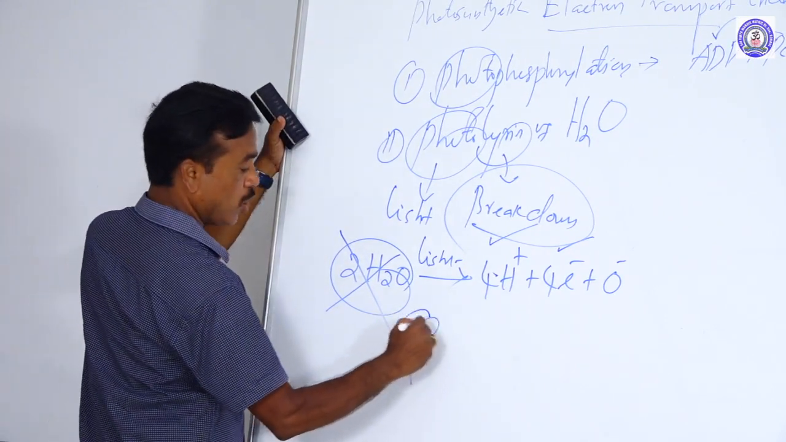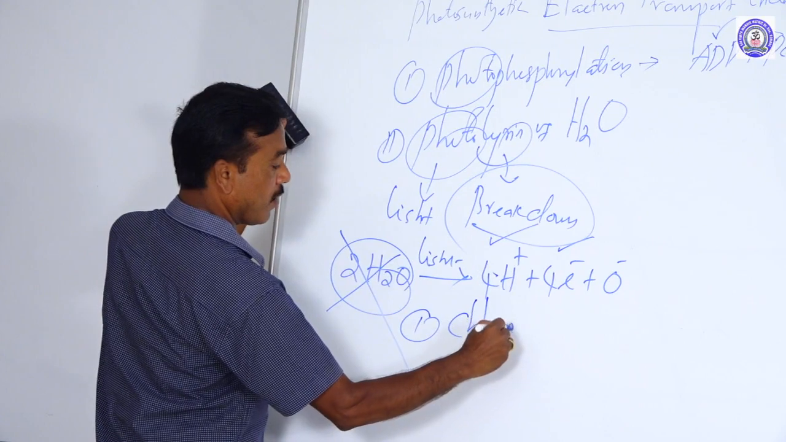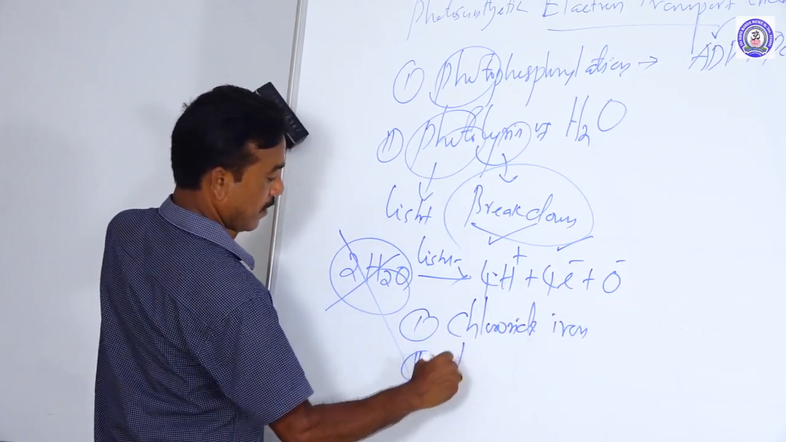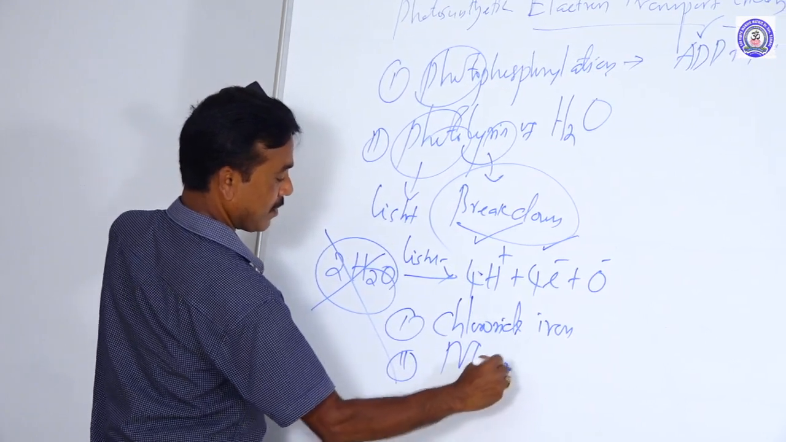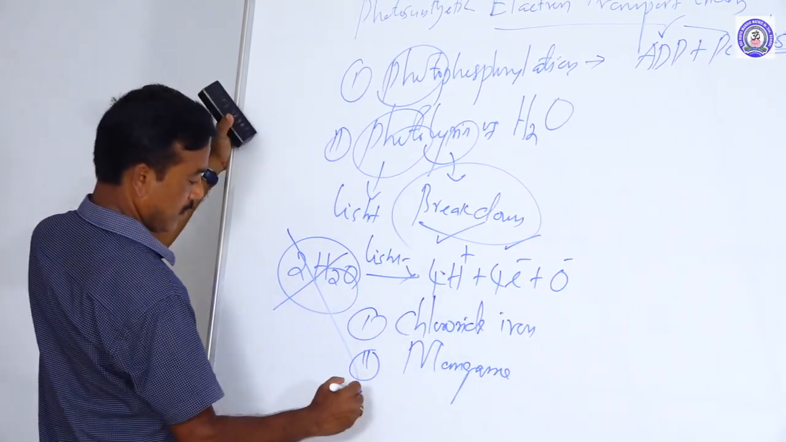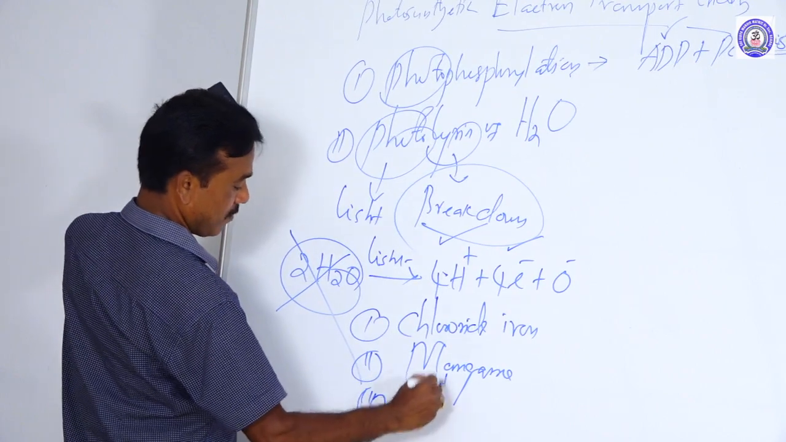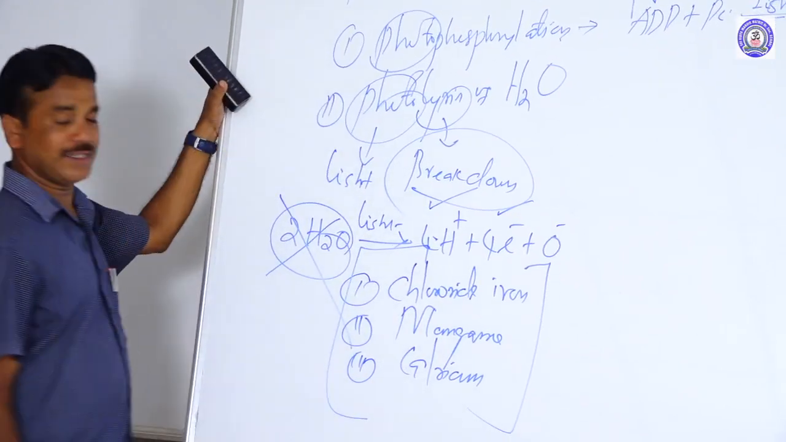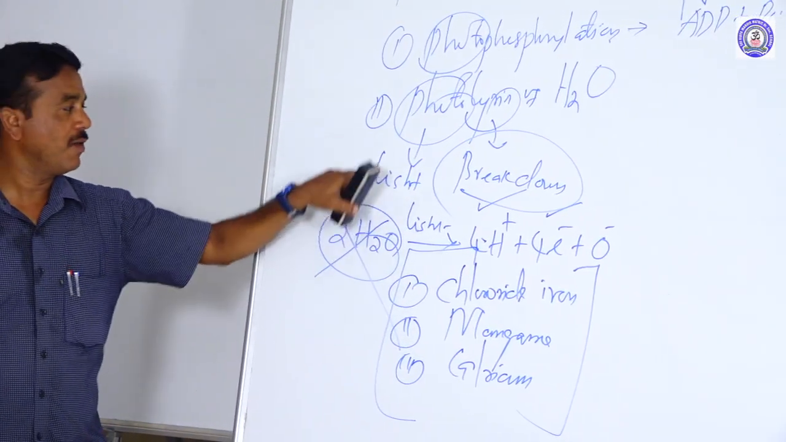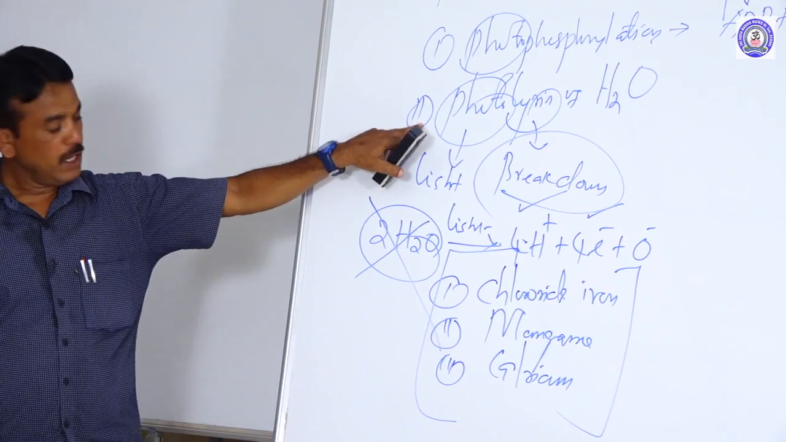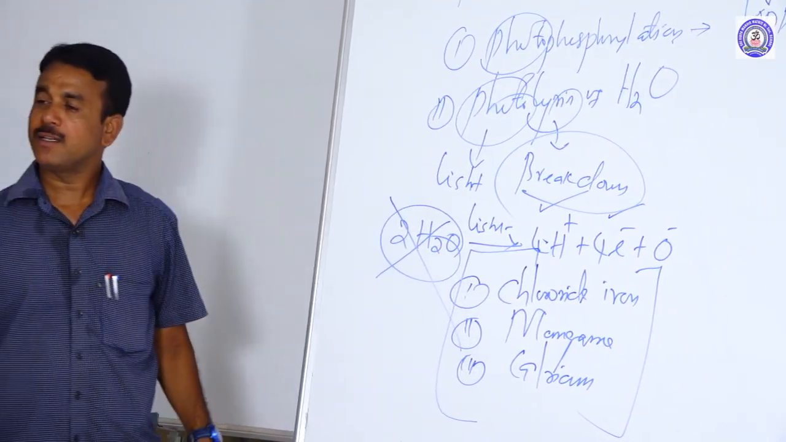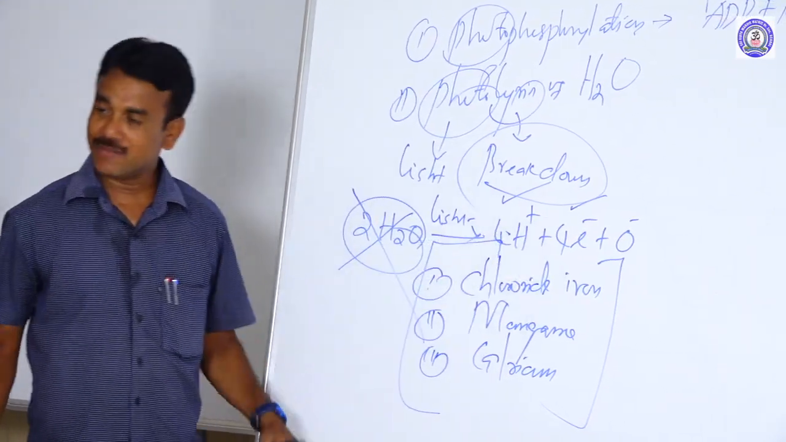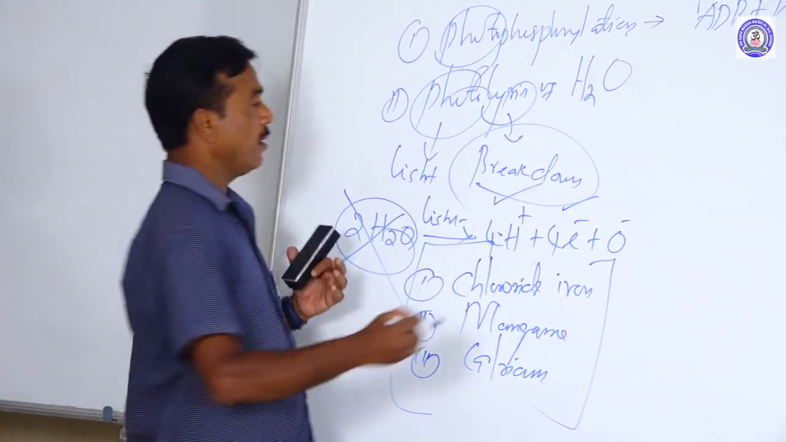First one, chloride ion. Manganese, then calcium. These elements must be present for photolysis. Without even one element, it is not possible for water to break down, releasing protons as well as electrons. Okay, next.